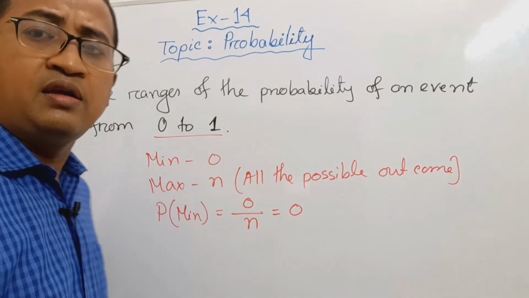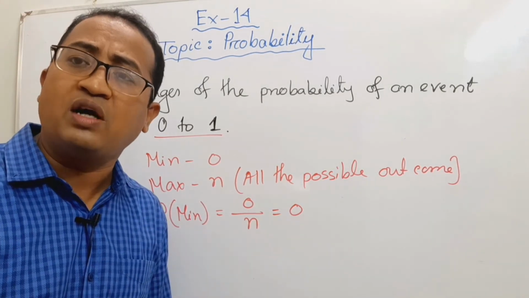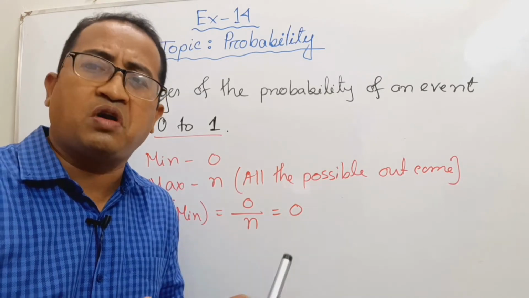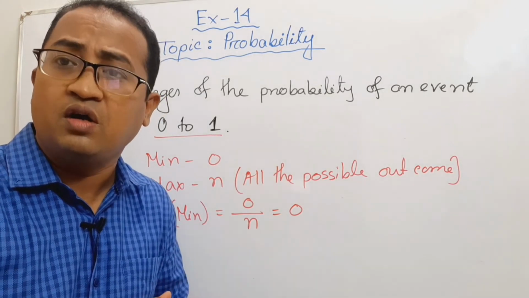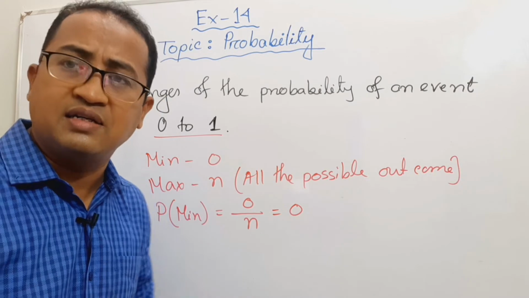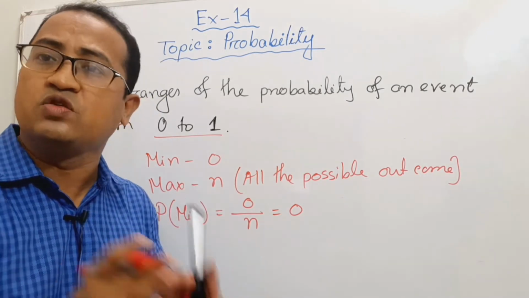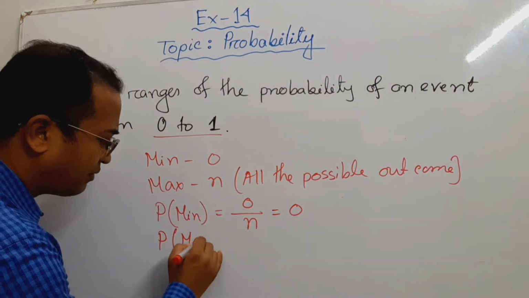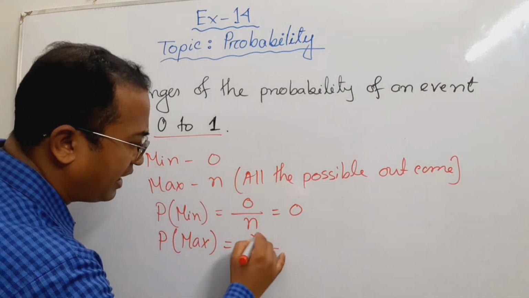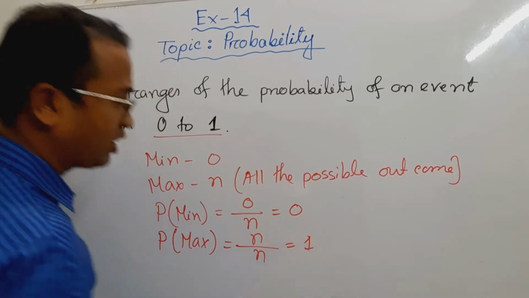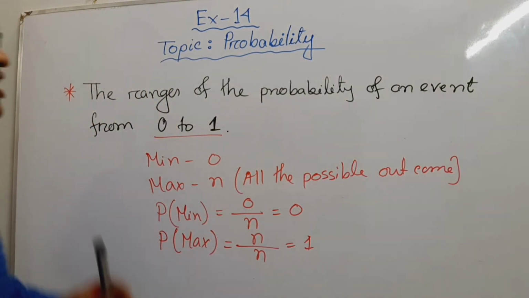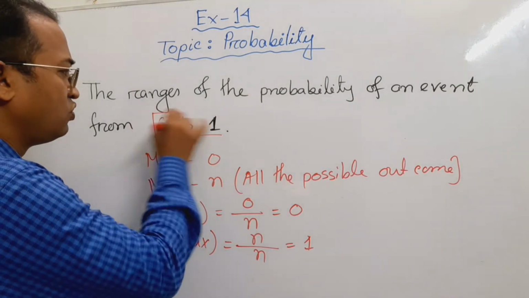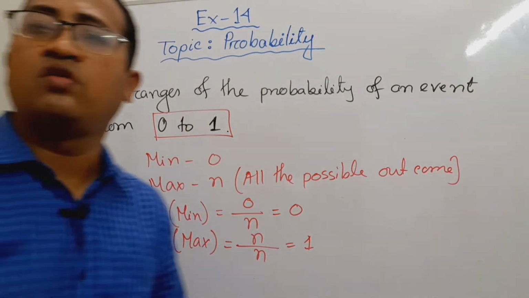But if you throw a dice and you want any one of the 6 numbers, then all the possible outcomes are your favorable outcomes. In that case the probability, I mean the maximum, will be n by n, that is 1. So the range of the probability of an event is from 0 to 1. Keep it in your mind.